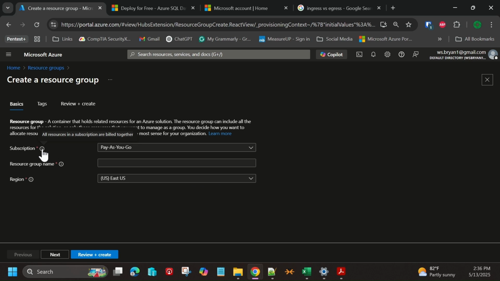Also, by the way, as we're going through these demonstrations, if you want to do some of these activities on your own as well, I encourage you just to hover. I call it hover to discover over any of the little exclamation points next to the different fields, and you can find out a little bit more information about what those settings do.